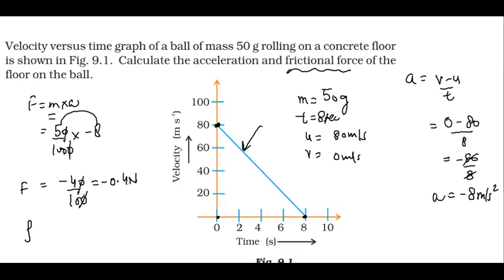But since frictional force is always negative, we don't need to write the negative sign here. Since the question already asks for the frictional force, we don't write the minus, because it is already negative. So you need to write here only 0.4 Newton is the frictional force. Got it, beta? Now Maridullah and Miraj. Yes, sir. Okay.